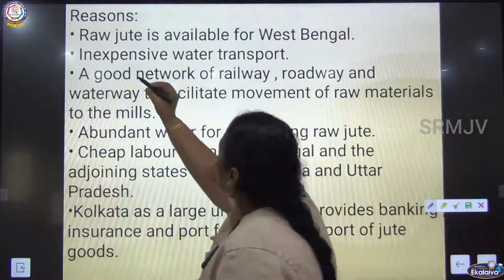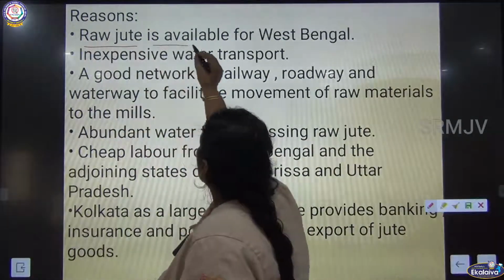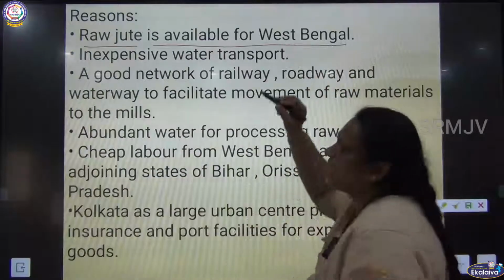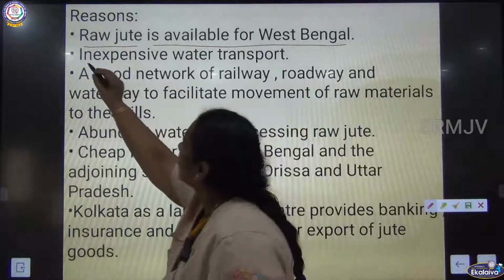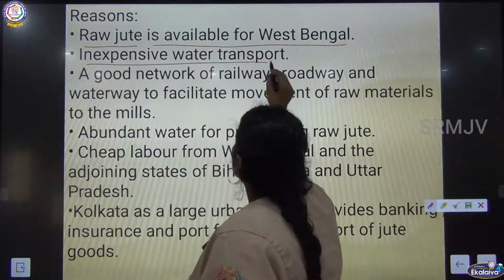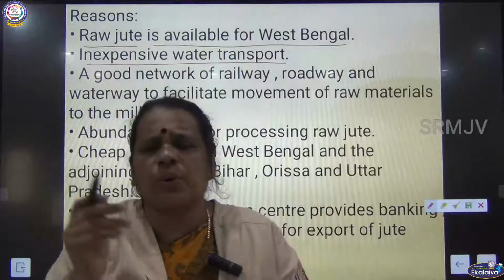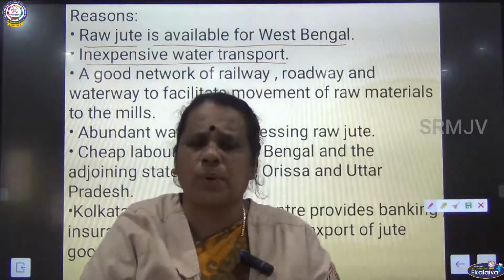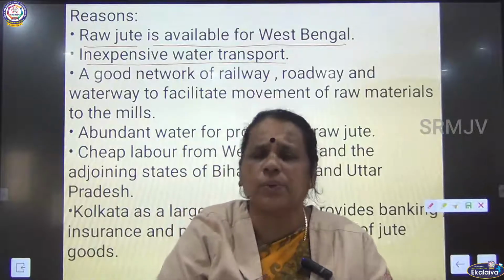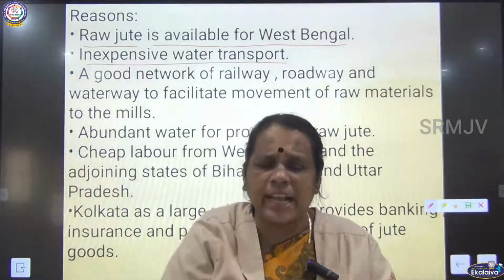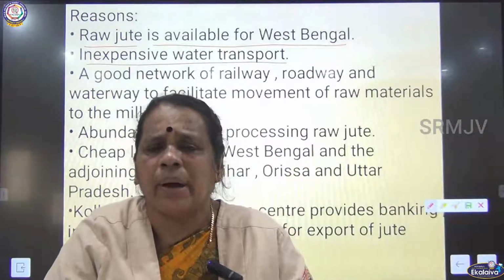So the first reason is we need the raw material. So what is the raw material here? Raw jute is available from West Bengal. Next, inexpensive water transport. So they can export the jute products to other countries through water transport, which is inexpensive.